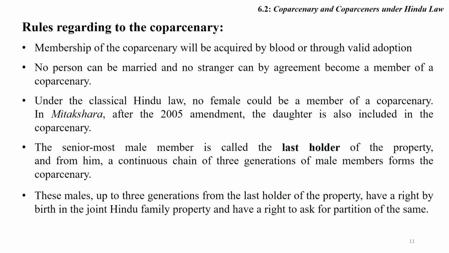Now friends, I want to focus on the rule regarding the Coparcenary. Membership of the Coparcenary will be acquired by blood or through valid adoption. No person can become a member by marriage, and no stranger can by agreement become a member of Coparcenary.